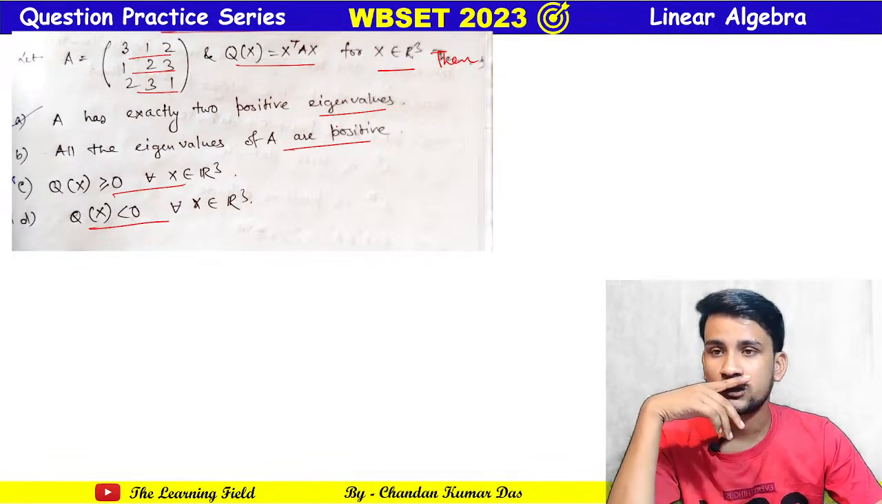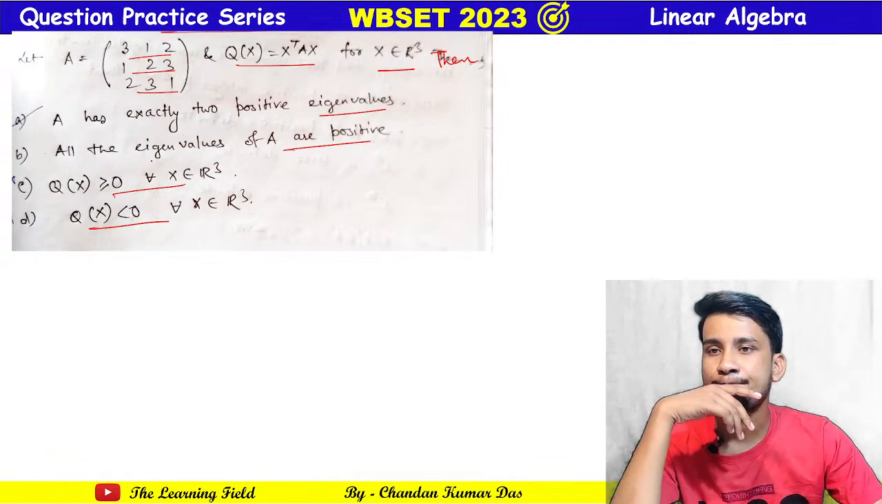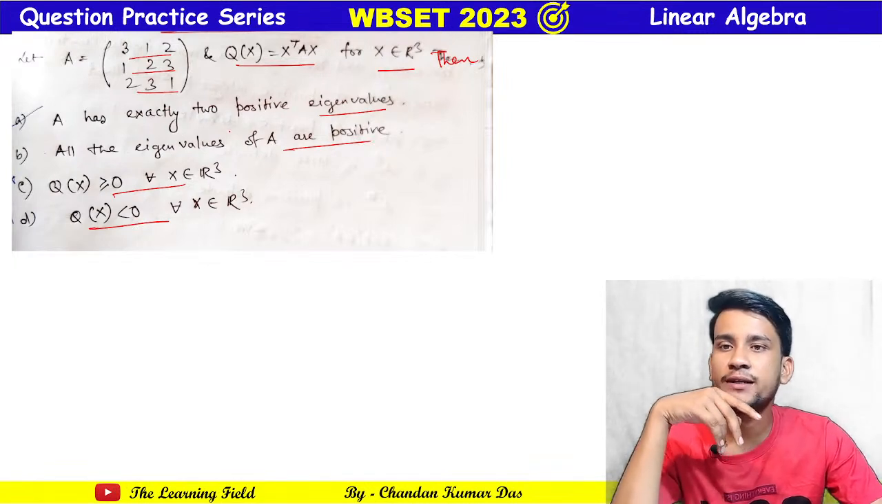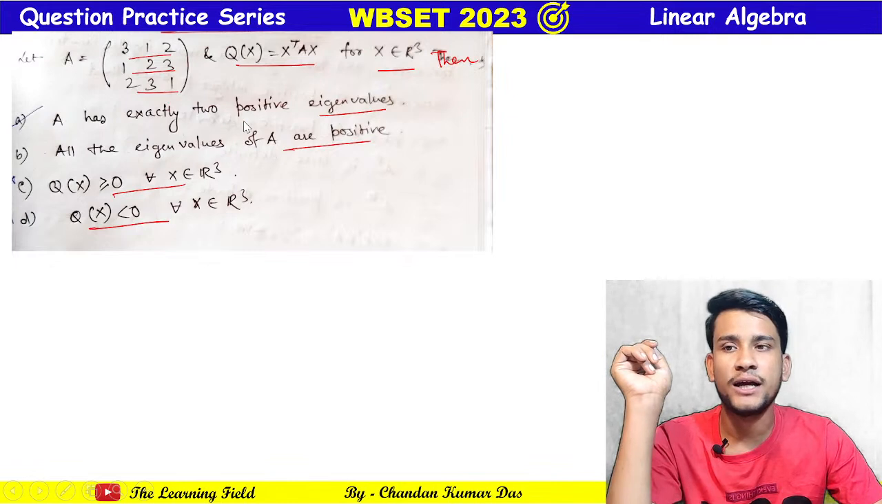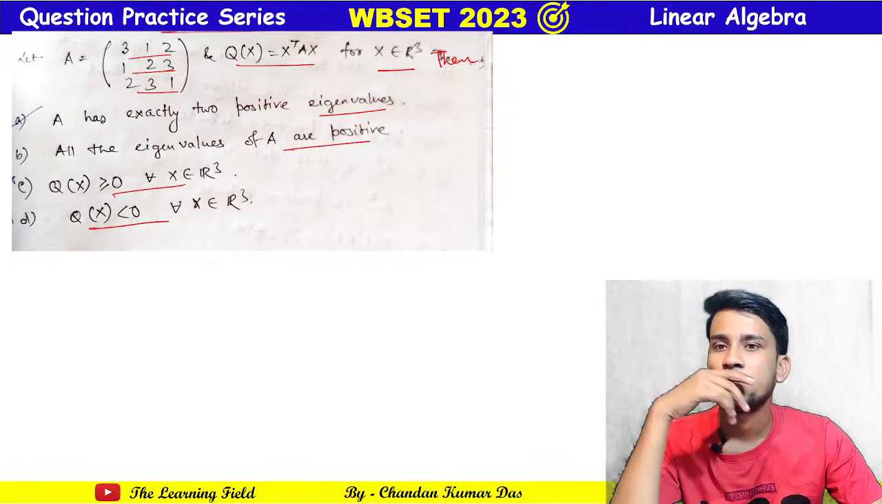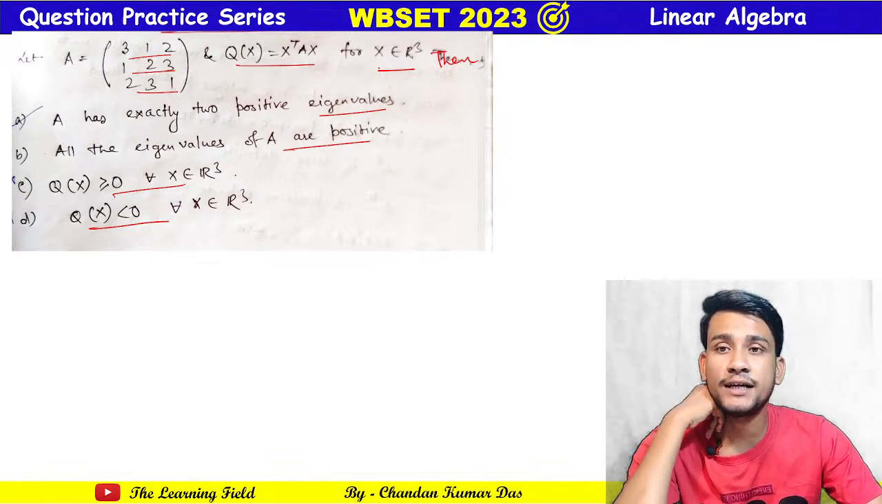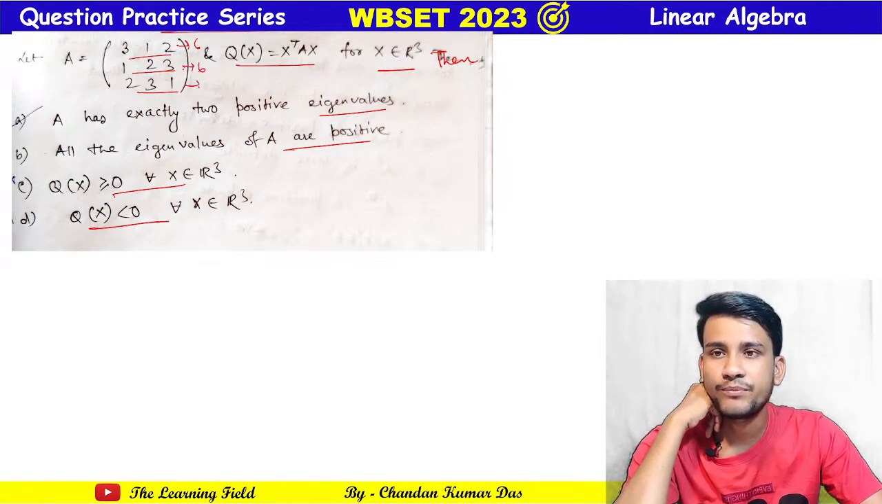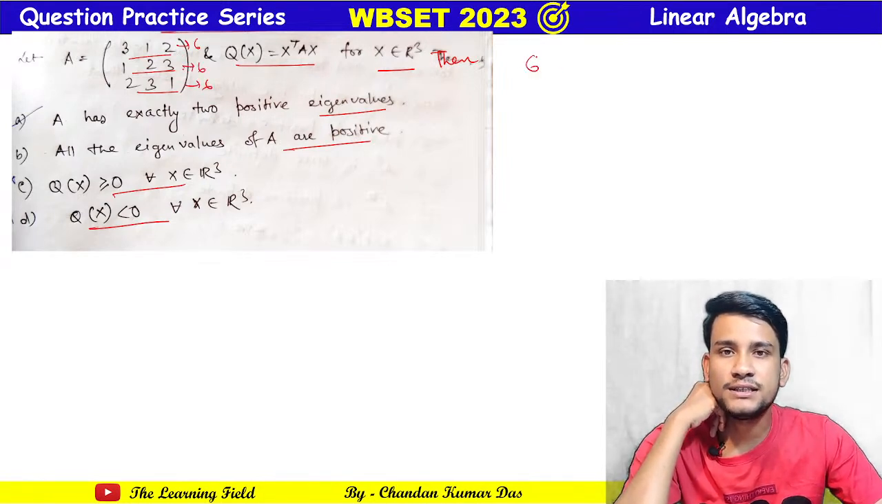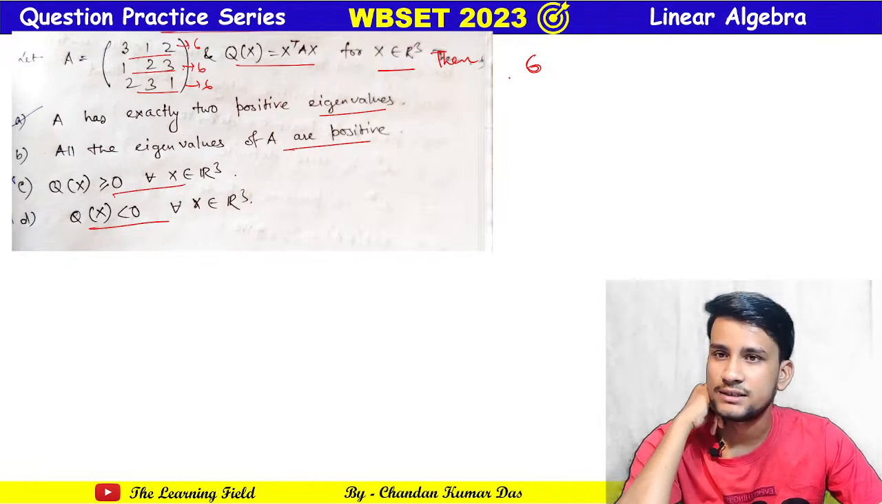Okay, so first check. If we check that this is positive definite, then we can say that all the eigenvalues are positive. So how can we check? One thing is that see here all the row sums are 6. So 6 is an eigenvalue. Now 6 is an eigenvalue that we can see from this matrix.